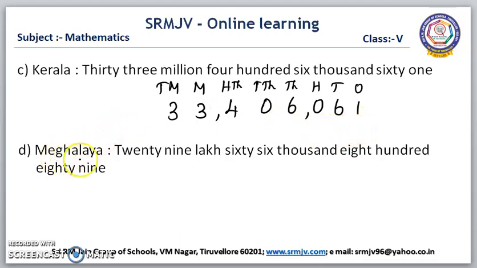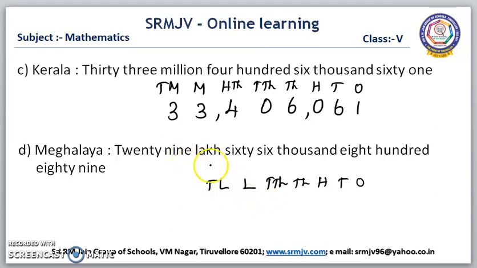The next one, the population of Meghalaya is given. Twenty-nine lakh, sixty-six thousand, eight hundred eighty-nine. Here the number name is given in the Indian system, lakh. By seeing the lakh, we can understand this is the Indian system. So, we have to write the place values in the Indian system. Ones, tens, hundred, thousand, ten thousand, lakh, then ten lakh. Here 29 lakh. We have a 2-digit number in the lakh period.